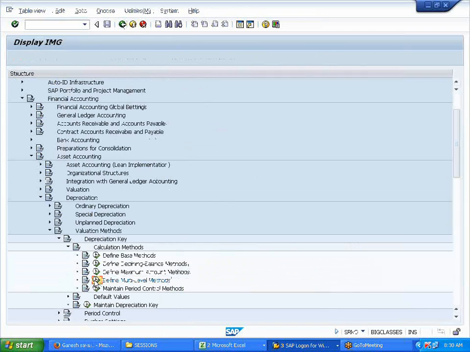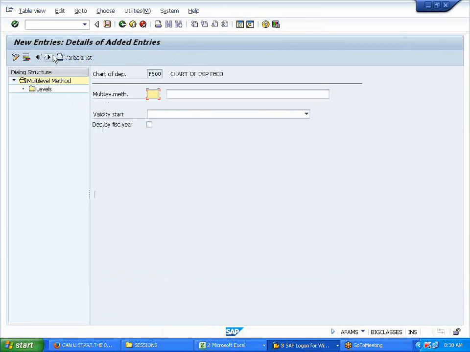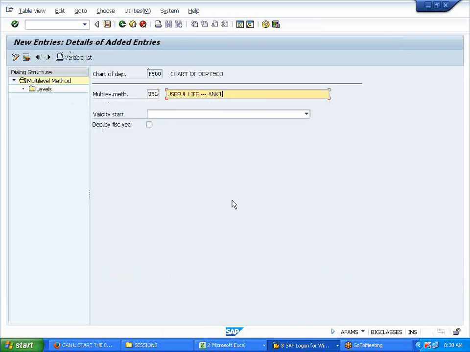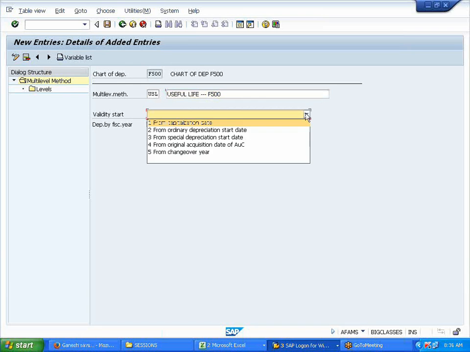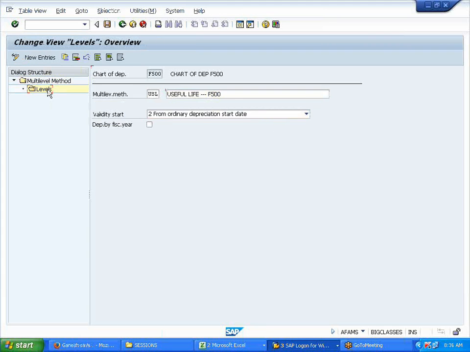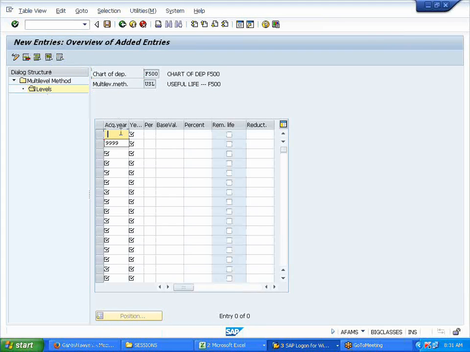Alright. I'll say new entries again. Now let's say I'll give one more based on useful life. F500. Same ordinary depreciation start date. Levels. New entries. Acquisition. Kadir, what is useful life? Isn't it the same as the straight line method?